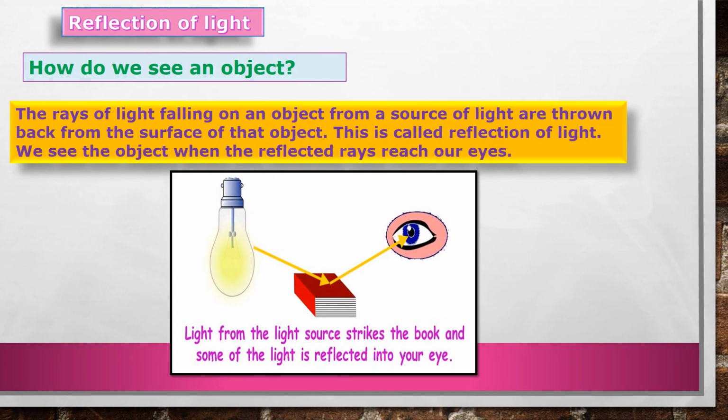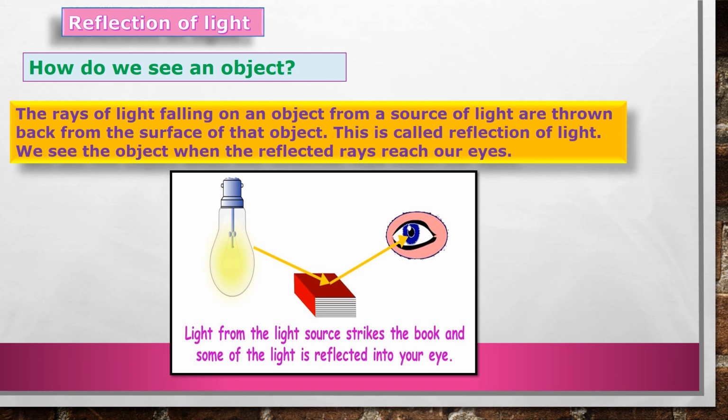Now next topic is reflection of light. How do we see an object? The rays of light falling on an object from a source of light are thrown back from the surface of that object, and this is called the reflection of light. We see the object when the reflected rays